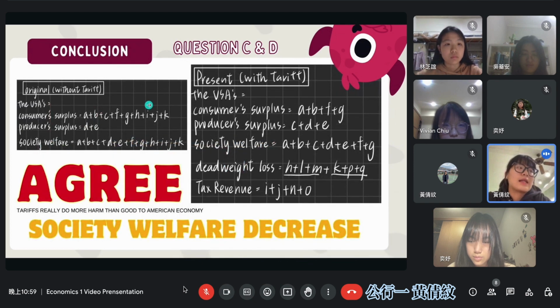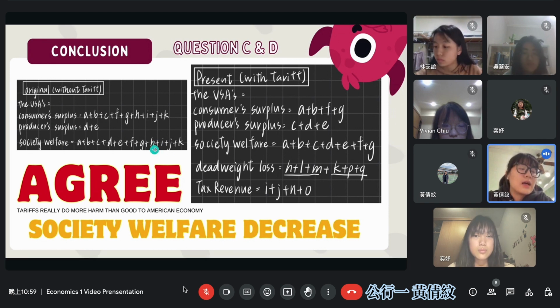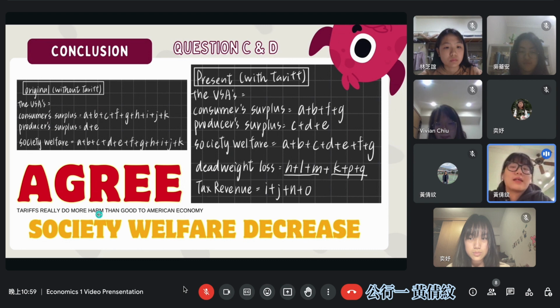My conclusion is that although the consumer surplus declined, the producer surplus increased. But the society welfare decreased. It does not include the H, I, J, K space anymore. And the present situation has the deadweight loss and the tax revenue. So that is why I agree with what economists say, that tariffs really do more harm than good to the American economy. And next, the next question.